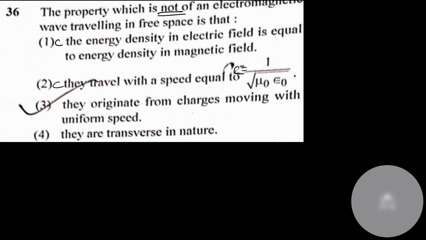They originate from charges moving with uniform speed. No. Static charges have only electric field. Moving charges with uniform speed have electric field and magnetic field. Accelerating charges have electric field, magnetic field, and electromagnetic radiation. So therefore, no acceleration of charges, no electromagnetic radiation. So this is the wrong option, and they're transverse in nature, obviously.